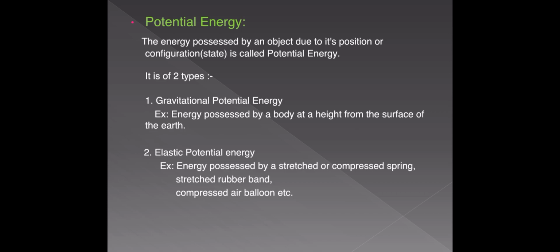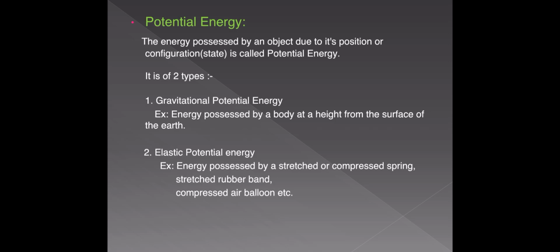A stretched rubber band possesses potential energy due to elastic forces. And when a balloon which has air inside is compressed, we can feel that some force is pushing our hands outside. So when an air balloon is compressed, it gains potential energy.